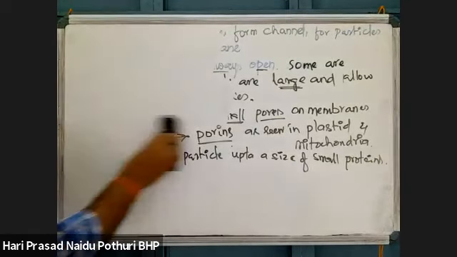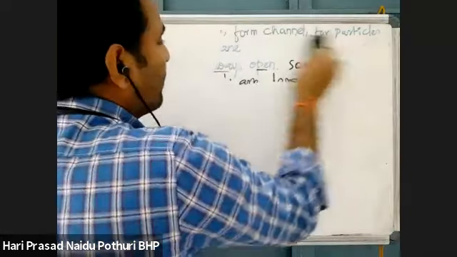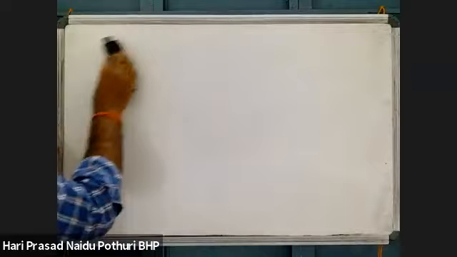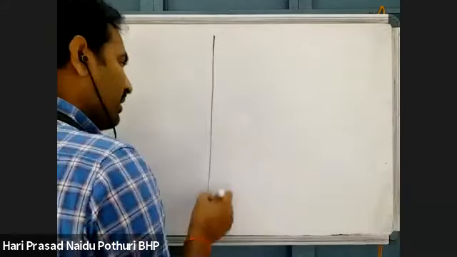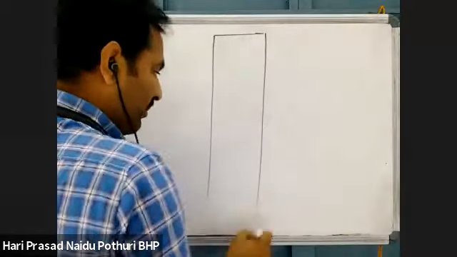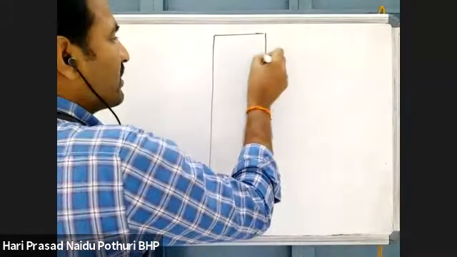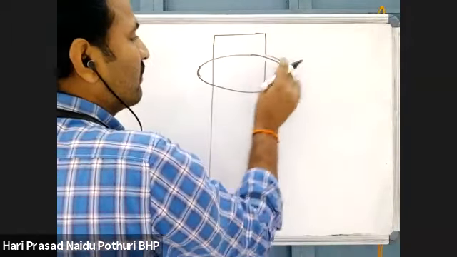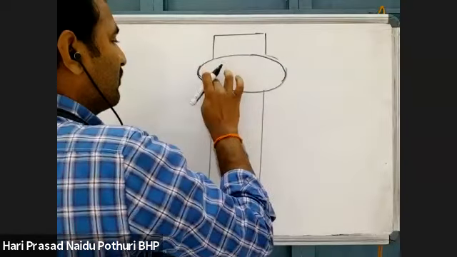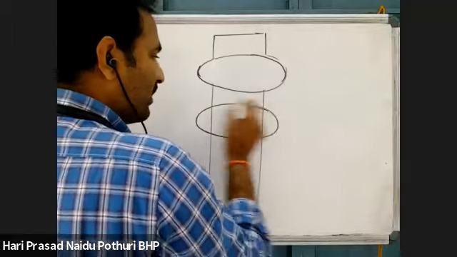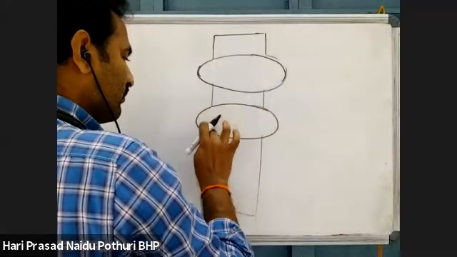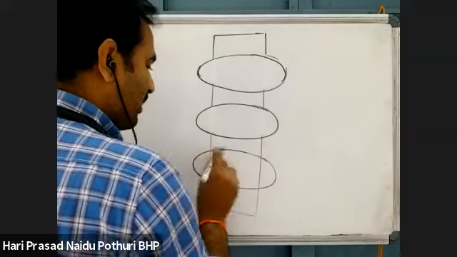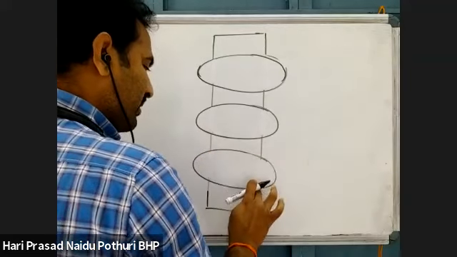And suppose you see carrier proteins, the carrier proteins may be transporting materials unidirectionally, bidirectionally or multidirectionally. Suppose take a membrane, a rough diagram. A membrane is here. In the membrane, there is a presence of some carrier proteins. This is one carrier protein. This is another carrier protein.